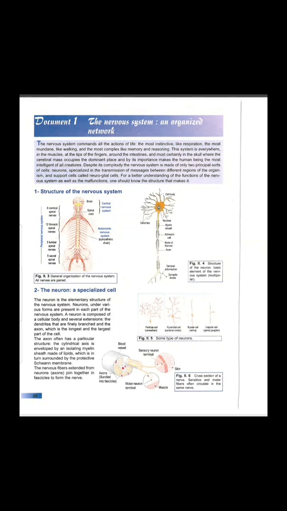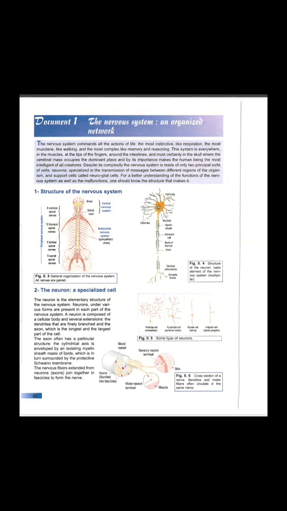This system is everywhere. It is in the muscle, at the tips of the fingers, around the intestine, and most certainly in the skull, where the cerebral mass occupies the dominant place by its importance. So where do we find the nervous system? The nervous system is found everywhere, in the muscles, in the skull, which is a protector for the cerebrum, the brain, in every single tissue and organ of our body. We cannot imagine any cells, any tissue not surrounded by neurons, which is the basic unit of the nervous system.